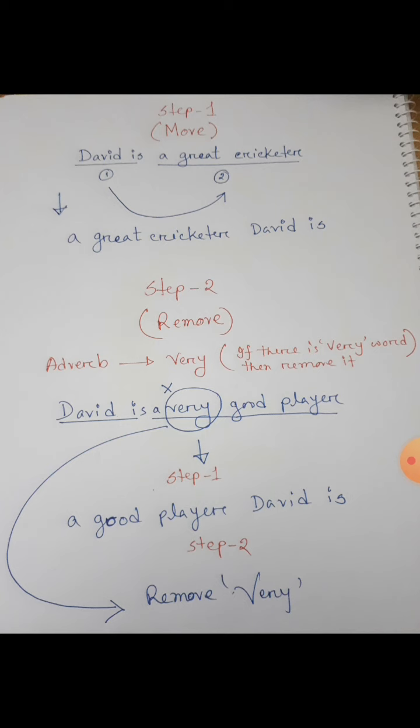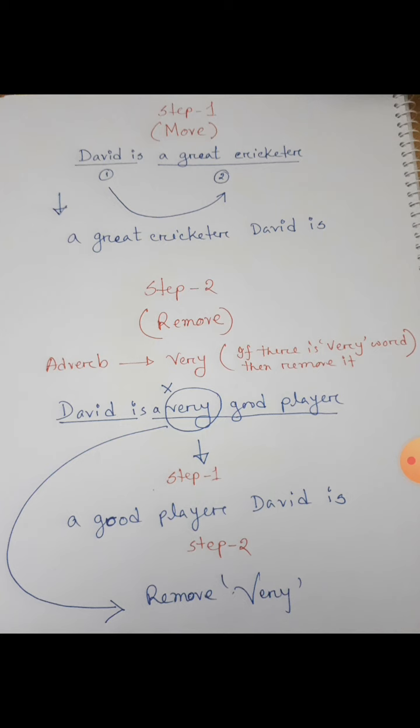Now turn to step two, that is remove. What do you mean by remove? Remove means the adverb. In a sentence, if there is an adverb, you have to remove it. So here you go, the adverb very. If there is the word very, then remove it. It doesn't mean you only remove very. You have to remove the adverb, which can be anything: very, extremely, rarely, and so on. There are lots of examples. You have to identify which is the adverb and then remove it.